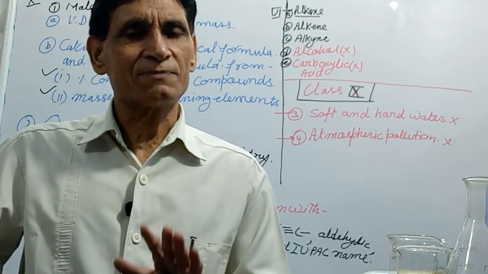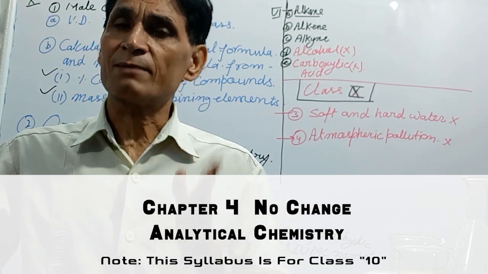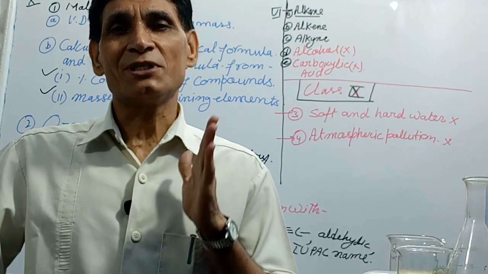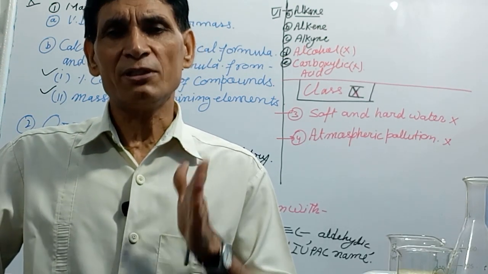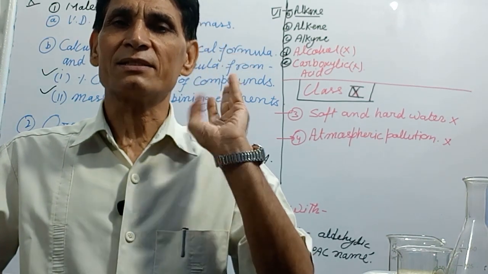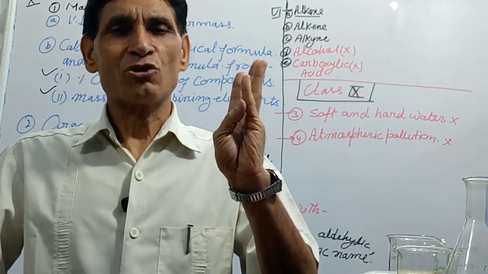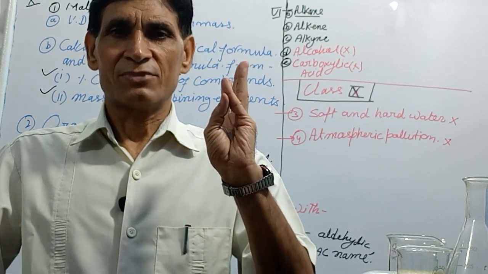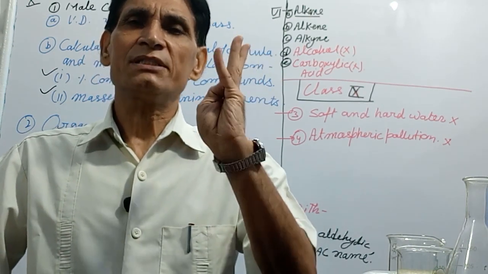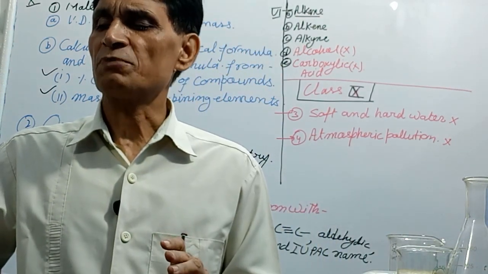Analytical chemistry, no change. 5 salt solutions: the color of the salt, color of the solution, and action of sodium hydroxide solution and ammonium hydroxide solution on adding to the salt solution. 5 are there: calcium salt, lead salt, iron salt, copper salt, and zinc salt. Only these are in your syllabus that you have to prepare.